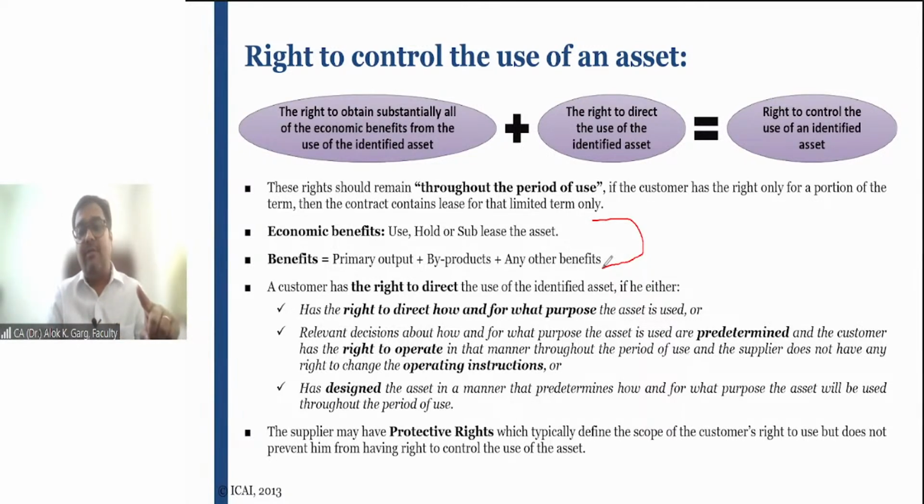So for making it a lease contract under IND AS 116, the decision about how to use the asset and for what purpose the asset is going to be used is with the lessee, not the lessor. That is number one.